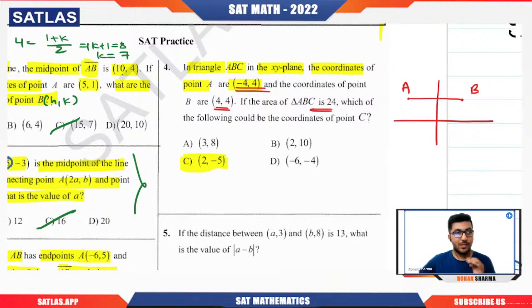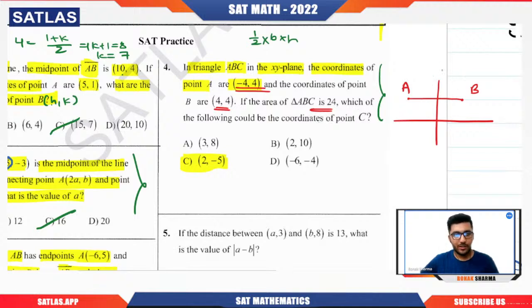Now this is a very good question, because it falls in that category of questions where you have to apply some aptitude. It is not totally based on the calculation part or the numerical basis. You need to think about what can happen, what the scenario can be. Here they've given you the triangle ABC. We know that the area of any triangle is 1 by 2 into base into height. But we don't know about the third vertex here. They've given us that the area is 24, but they're asking which of the following could be the coordinates of point C.